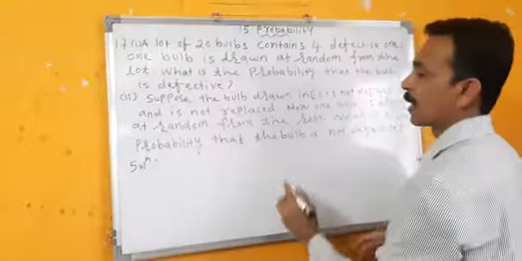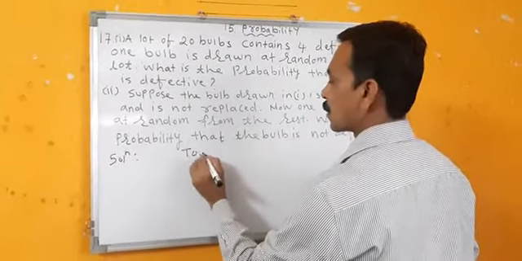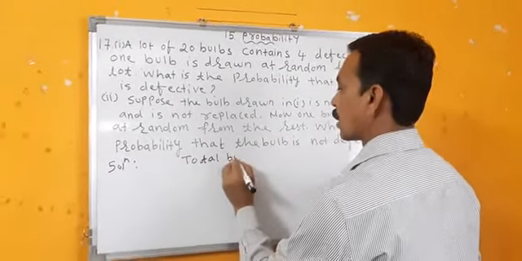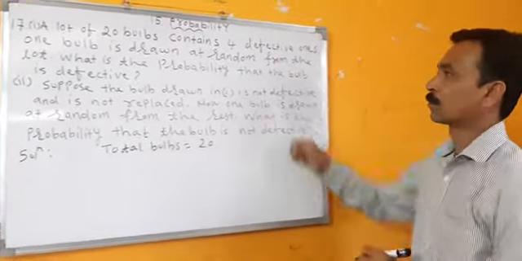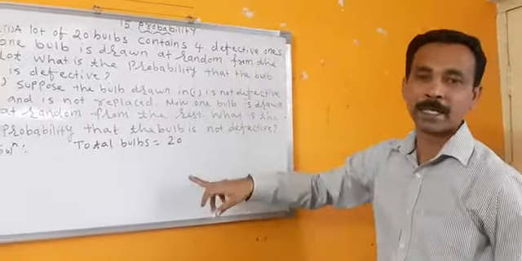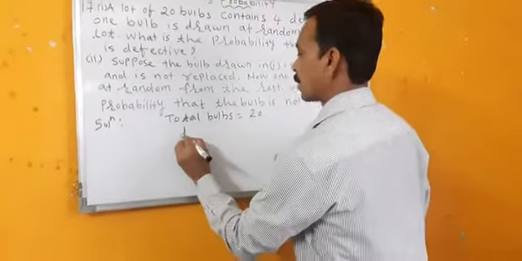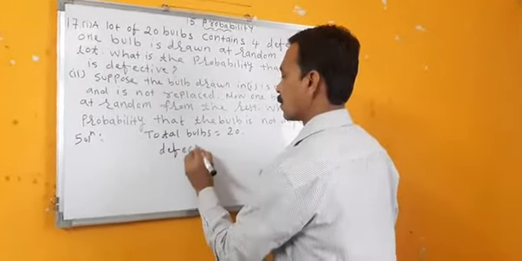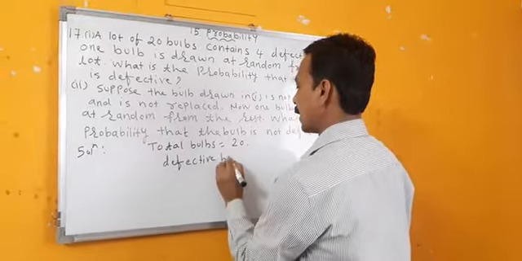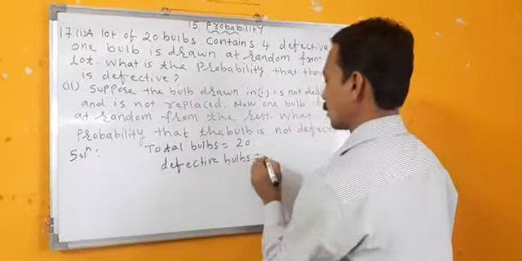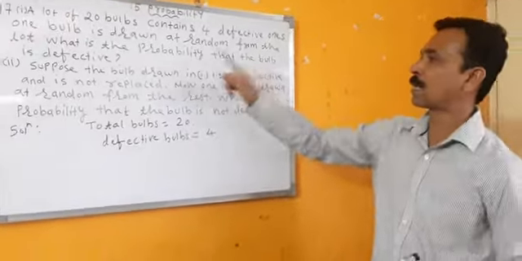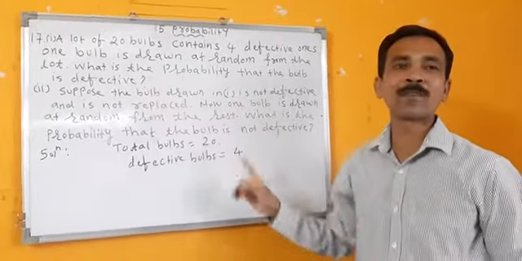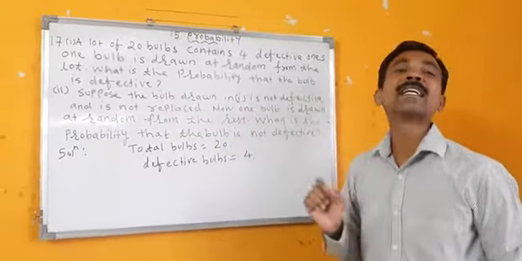A lot of 20 bulbs means total bulbs is equal to 20. 4 are defective in 20 bulbs. Defective bulbs means not good. How many? 4. What is the probability that the bulb is defective? So we have to find the probability of the defective bulbs.